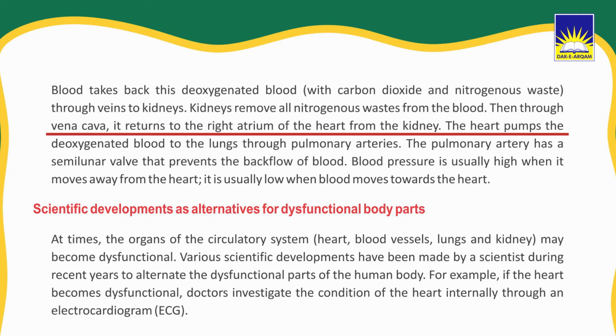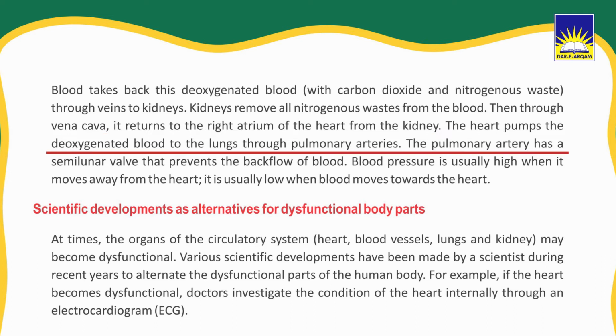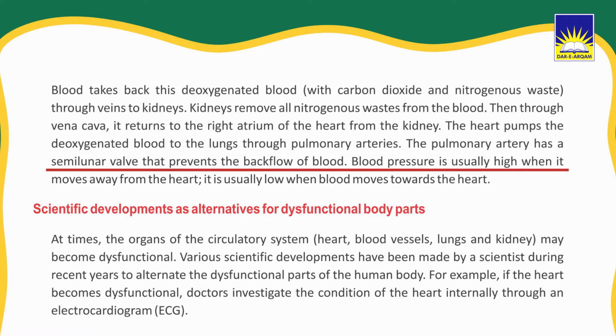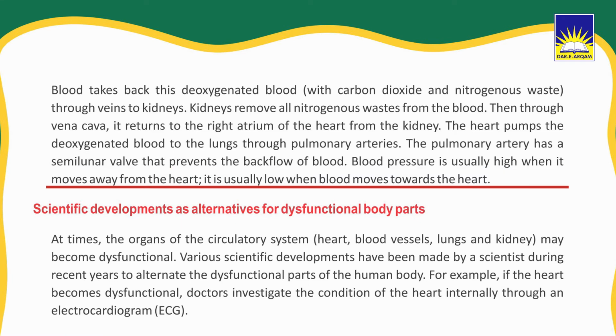The heart pumps the deoxygenated blood to the lungs through the pulmonary arteries. The pulmonary artery has a semilunar valve that prevents the backflow of blood. Blood pressure is usually high when blood moves away from the heart. It is usually low when blood moves towards the heart.